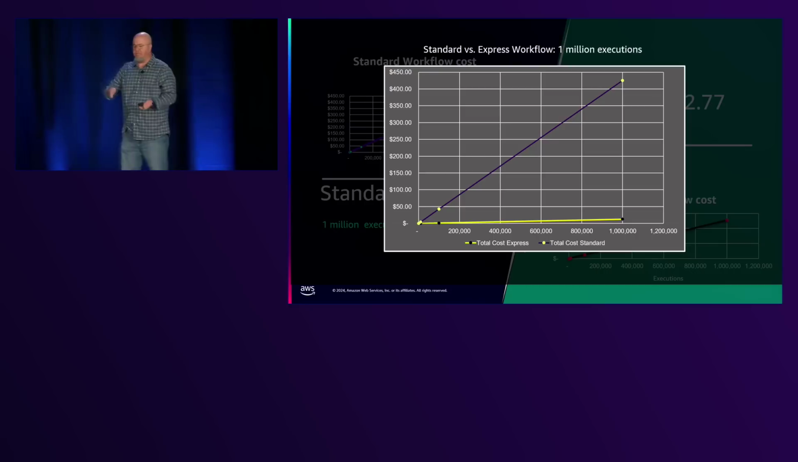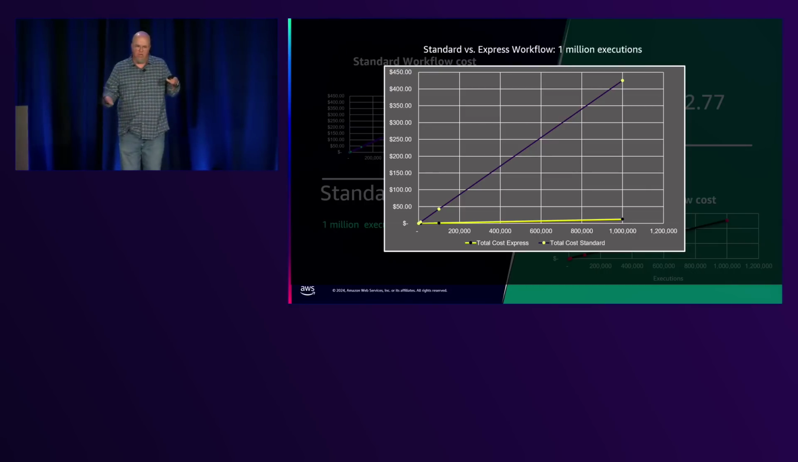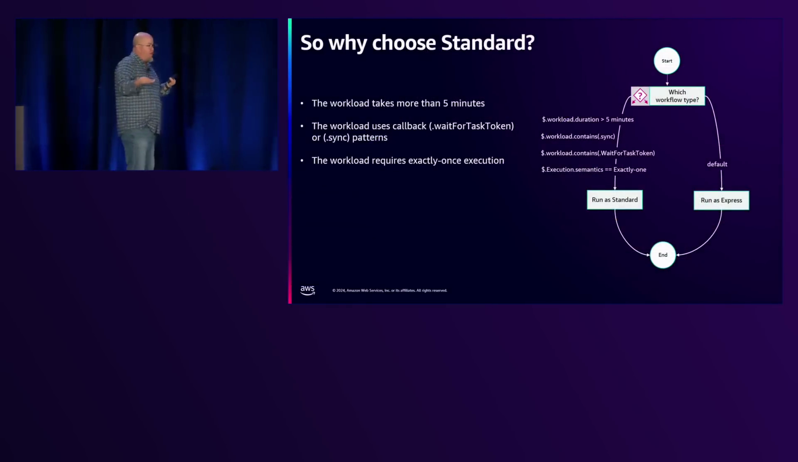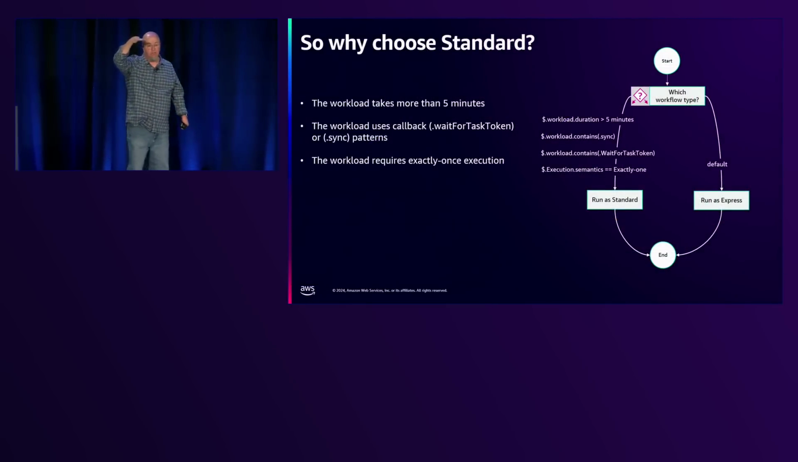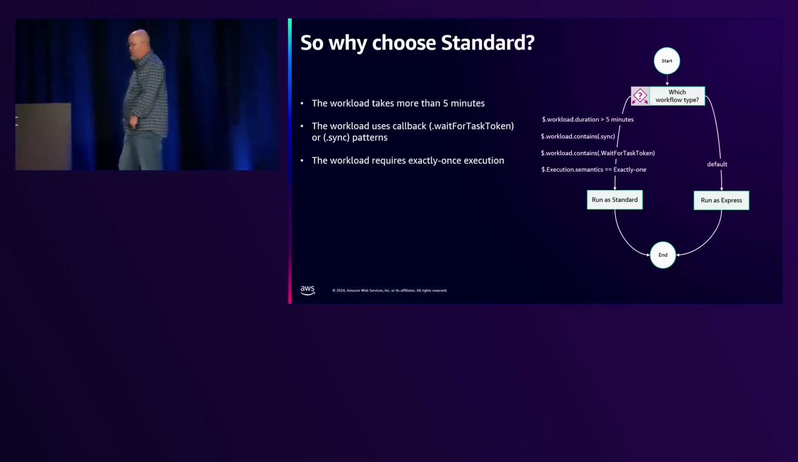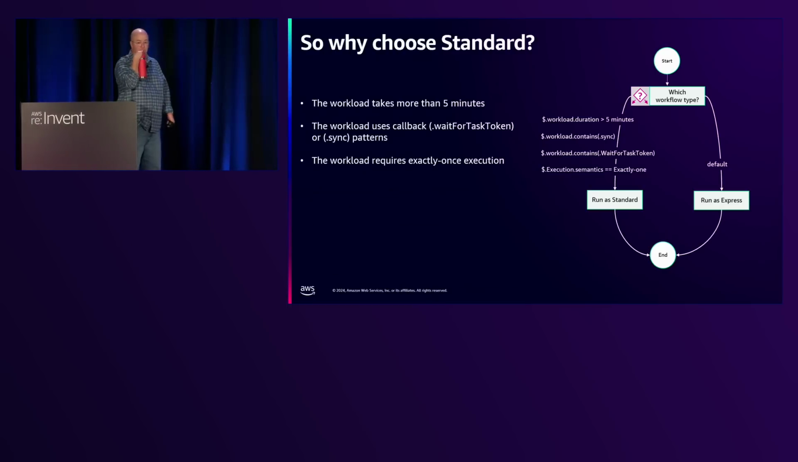And you might be asking yourself, okay, so I have these two, one's standard, one's express. Why would I choose standard? And there are some important reasons why. Standard's a very, very viable product, right? So the first is if your workload takes more than 5 minutes. That's critical, right? You have to do standard. If the workload uses callbacks, and if you don't know what that is, we'll get into that in a little bit, but if you want to use the callback, you need to have the standard. And finally, the workload requires exactly once execution, right? So if idempotency is important, and it usually is, it isn't always, then you want to look at that.